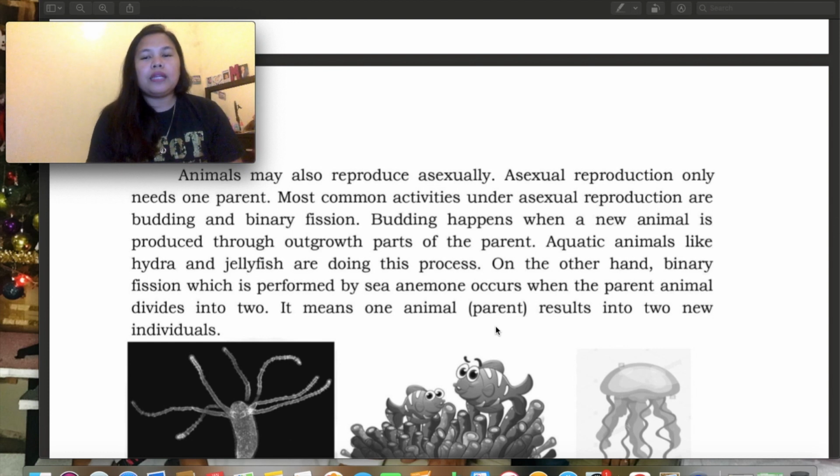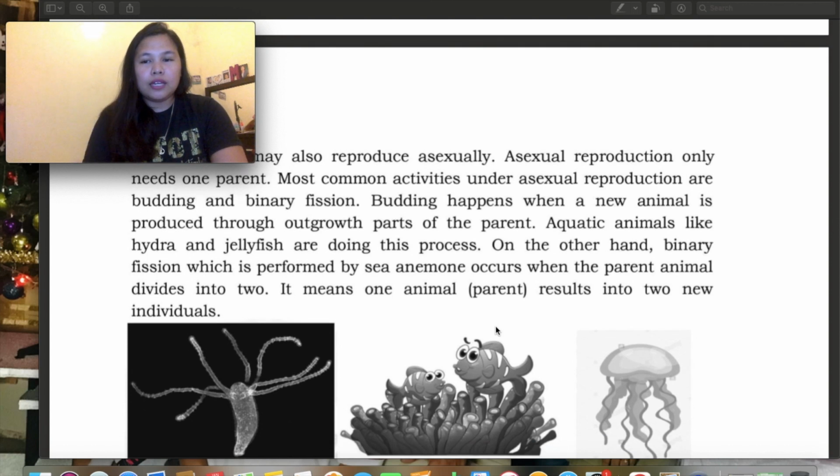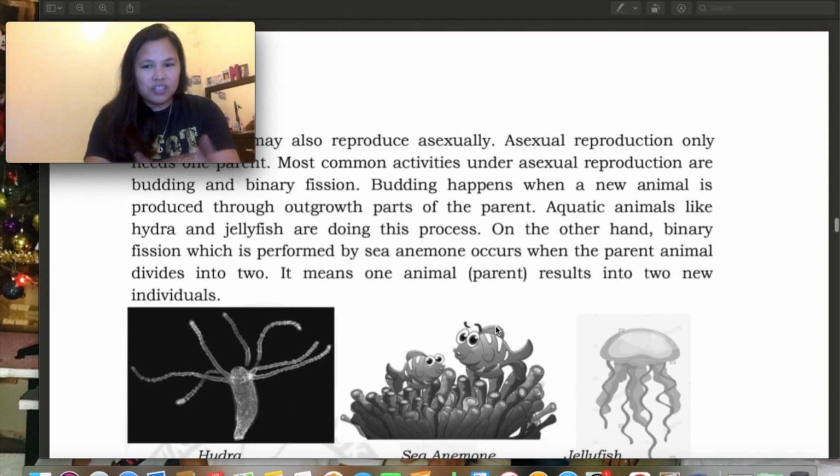Budding happens when a new animal is produced through outgrowth parts of the parent. Aquatic animals, yung marine organisms, like hydra and jellyfish, perform this process. And then binary fission, performed by sea anemone, occurs when the parent animal divides into two. Binary fission yung naghati, tapos nagwatak-watak na sila. I-include ko yung link dito, so be sure to click that link para malaman nyo kung ano yung budding at saka yung binary fission.